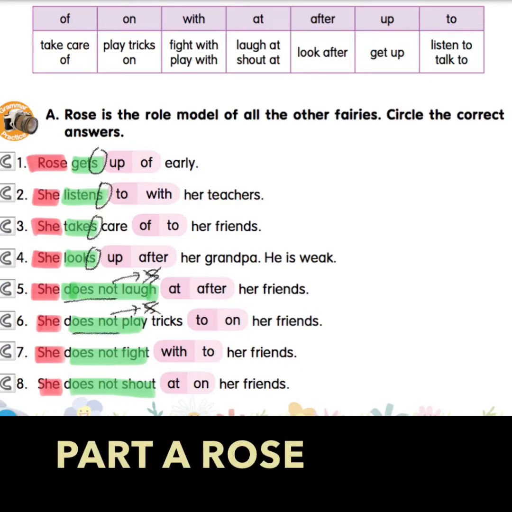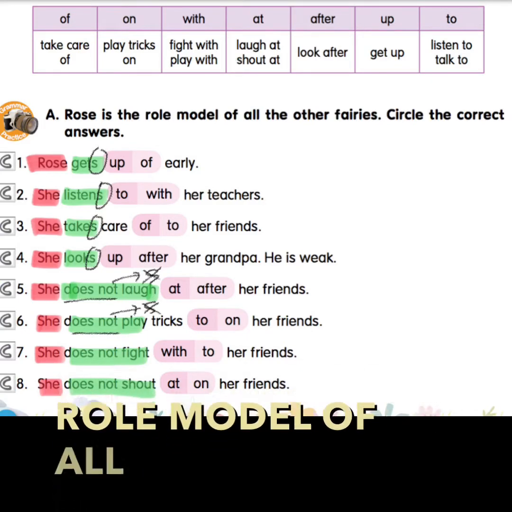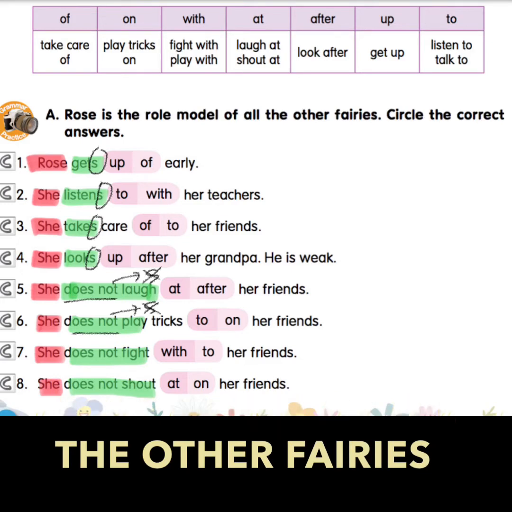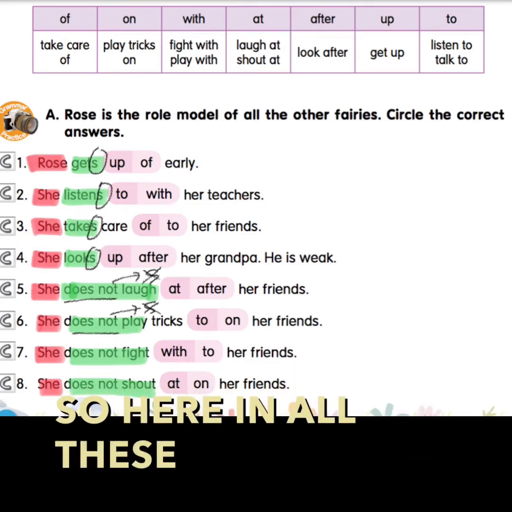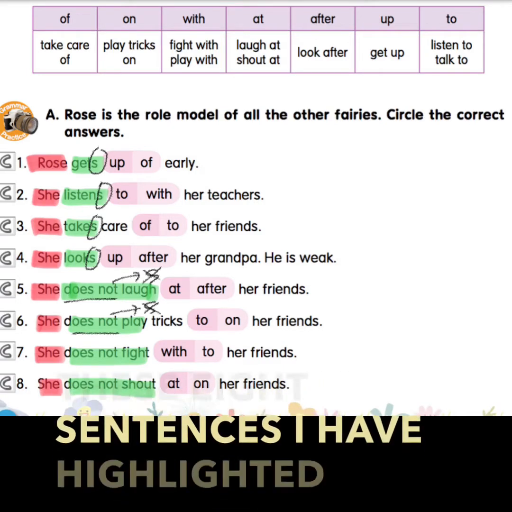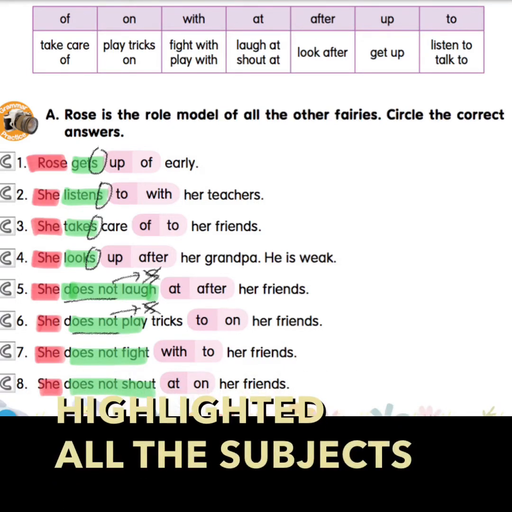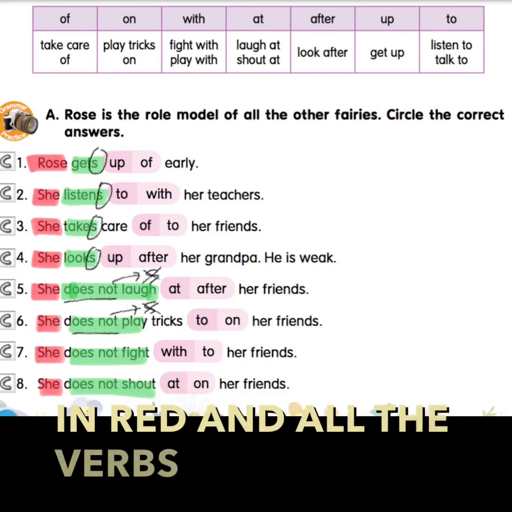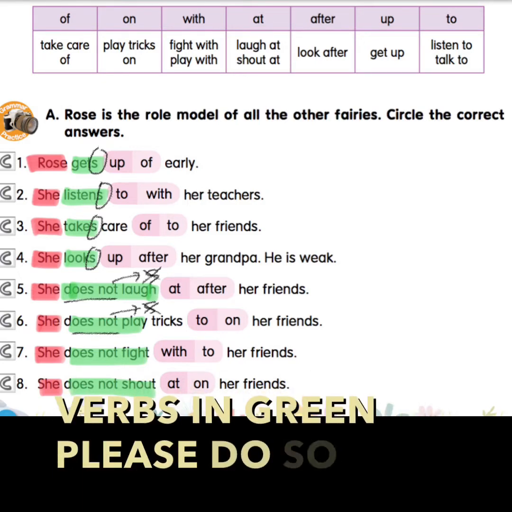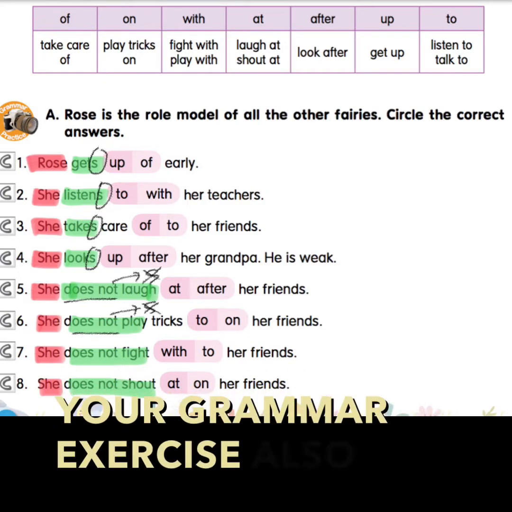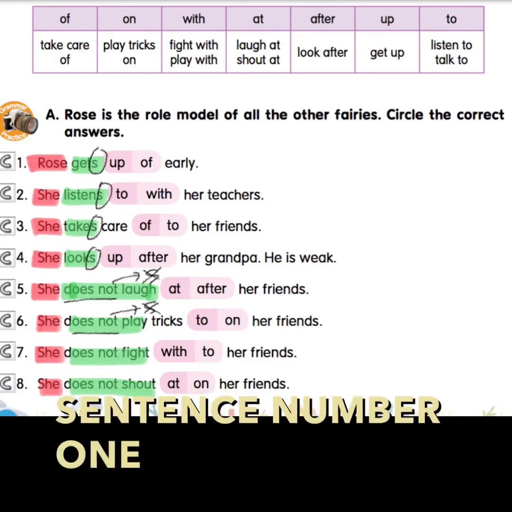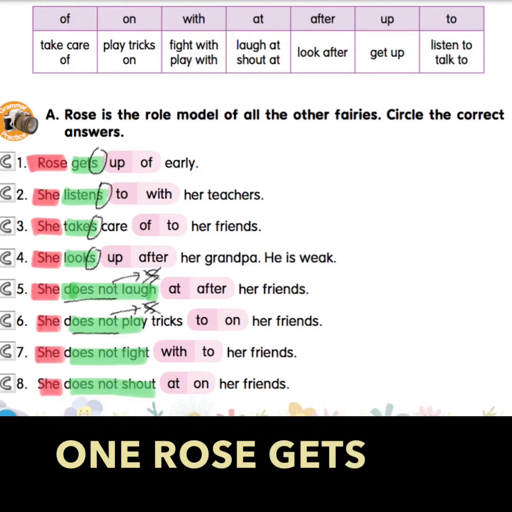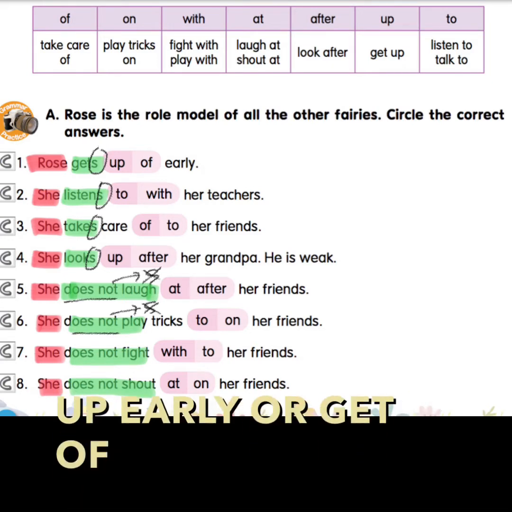Part A. Rose is the role model of all the other fairies. Circle the correct answers. So here in all these 8 sentences, I have highlighted all the subjects in red and all the verbs in green. Please do so in your grammar exercise also. Let's look at sentence number 1. Rose gets up early or gets off early.